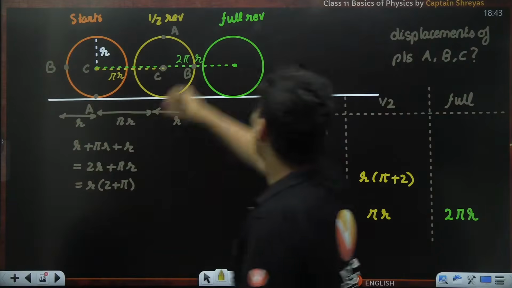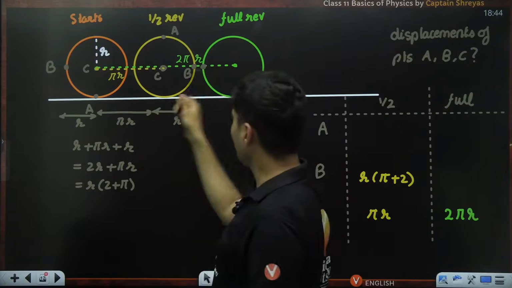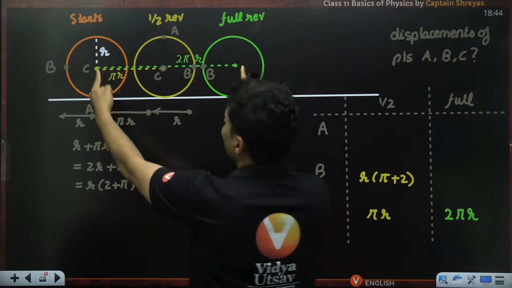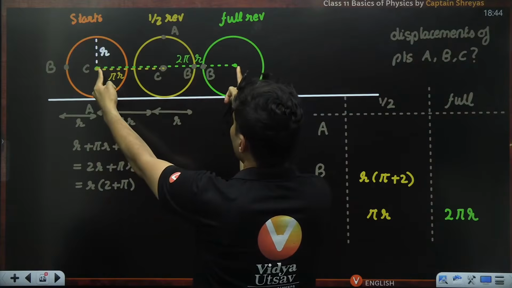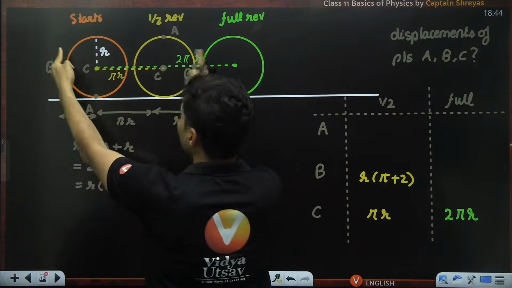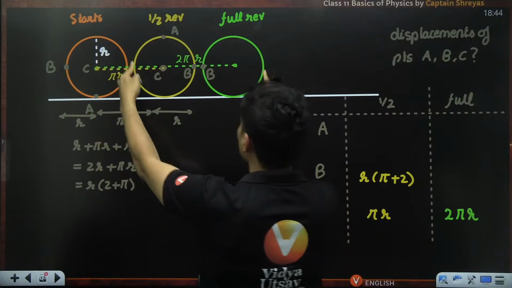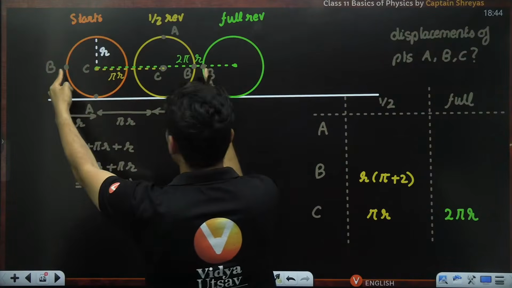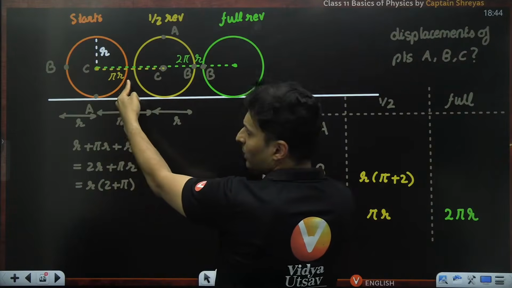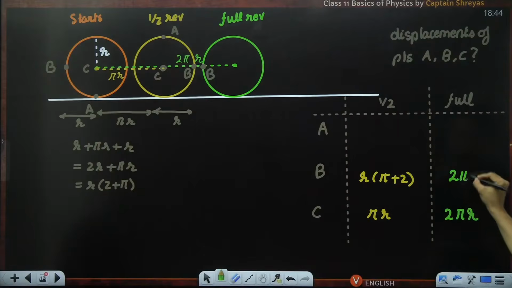But what happens after a full revolution? That point B will be back over here. So now, if this much length is 2 pi r, even this is 2 pi r, everything corresponding to the same point. The topmost points, the difference is 2 pi r. If you go to the same point after a full revolution, exactly they will be separated by 2 pi r. So hence, this will be nothing but 2 pi r.